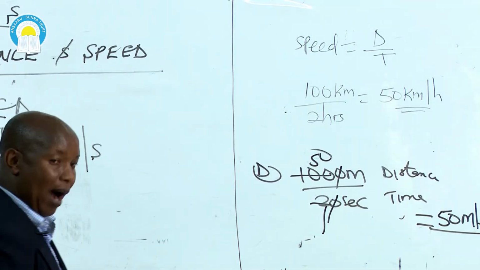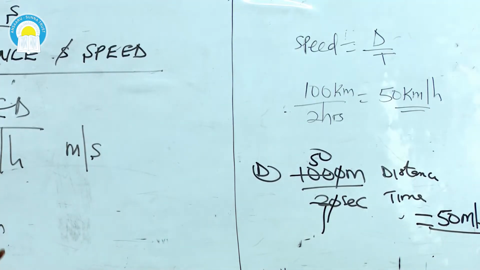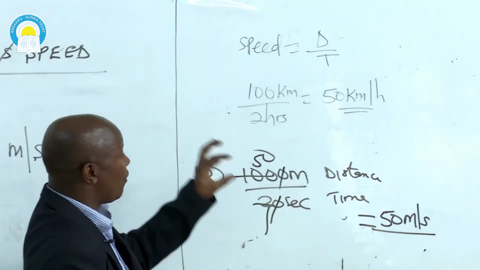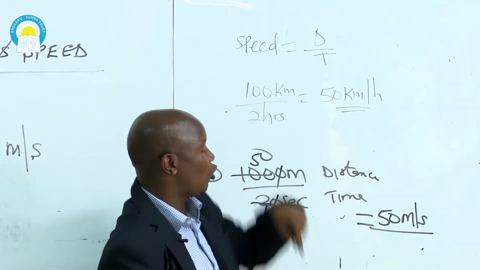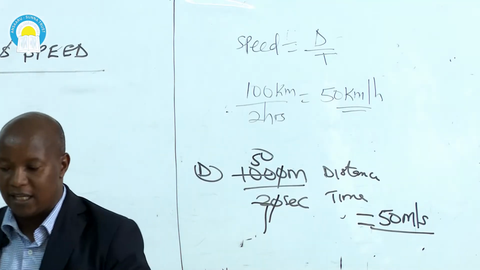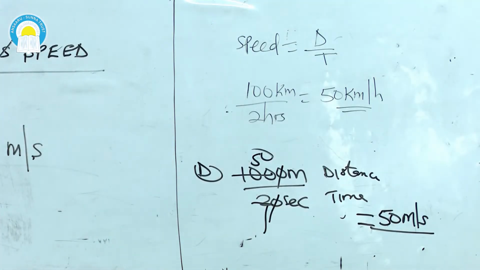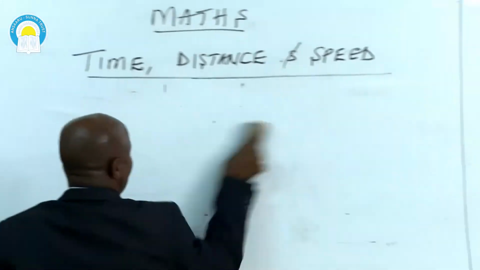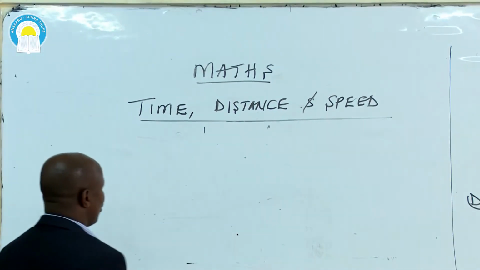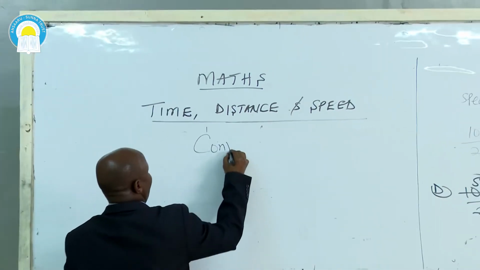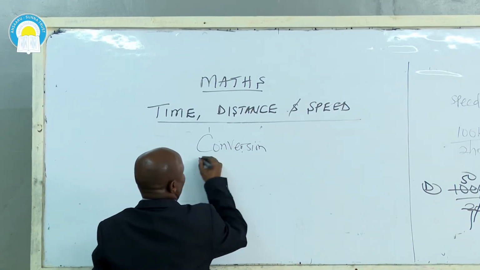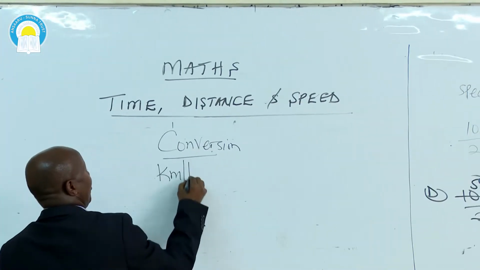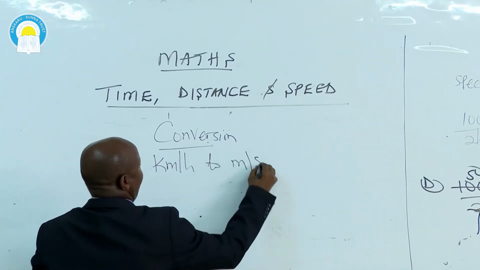And be very careful when you are working out and when you are doing the exam, because you will find choices, one of the choices is 50 kilometers per hour, another choice is 50 meters per second. So you must be very careful when you are working out. Very fast, let us go now to how to convert kilometers per hour to meters per second and vice versa. Kilometers per hour to meters per second. Conversion.